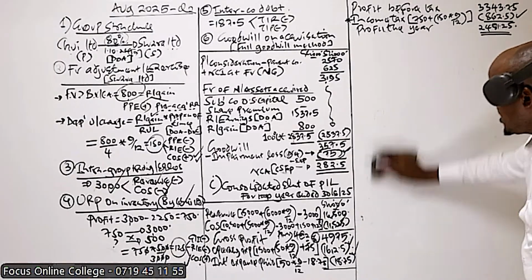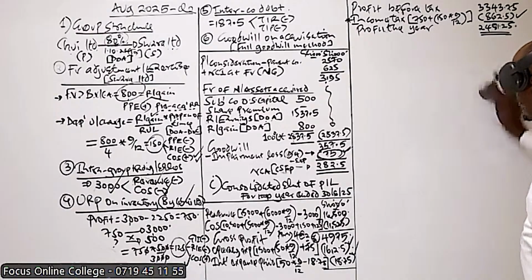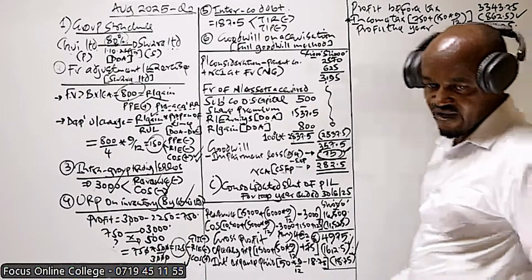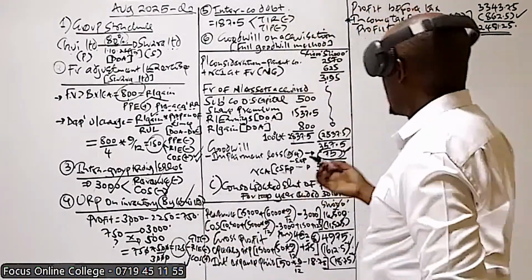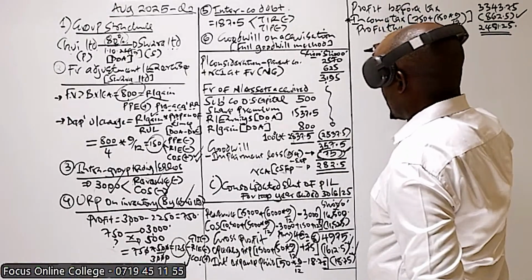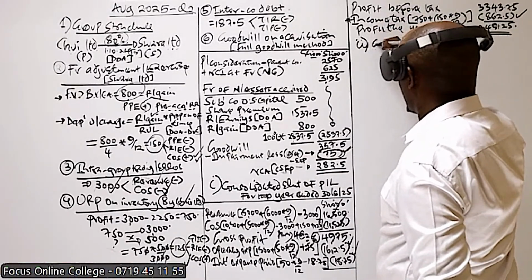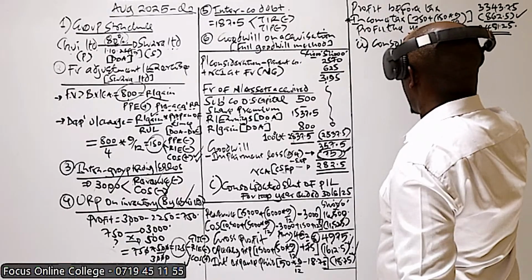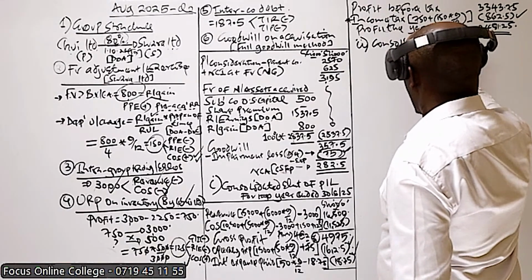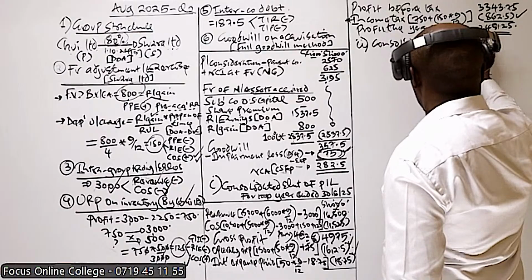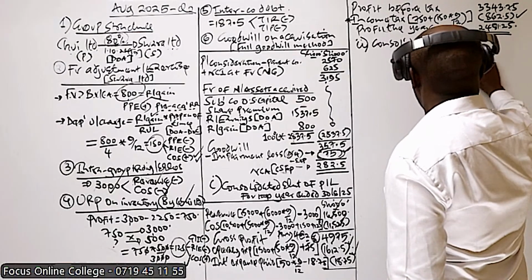Can we proceed and prepare the consolidated statement of financial position? That is part Roman 2 of the question.